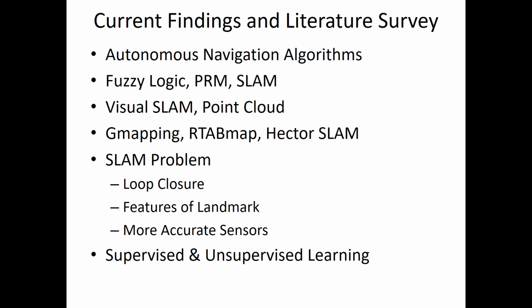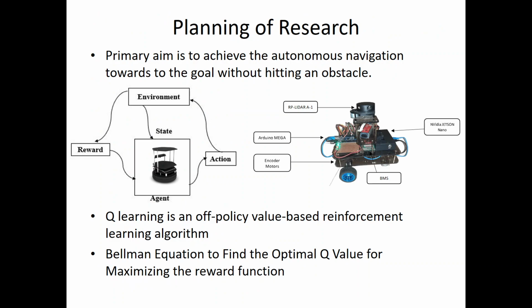Hence, this is typically a case for reinforcement learning and not supervised or unsupervised learning, because here we do not have a fixed data set or a map of the environment. The robot is completely blank in an environment, and we have to explore the environment in order to find the best possible navigation strategy. Hence, we are using DQN, that is, the Q learning strategy. So the primary aim of our research is to achieve autonomous navigation by navigating the robot towards its goal